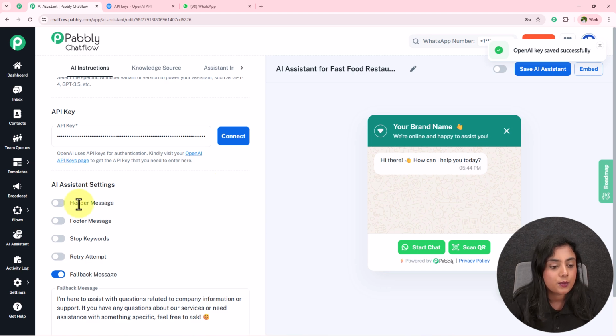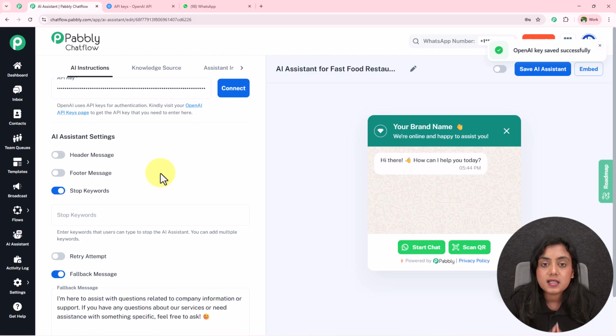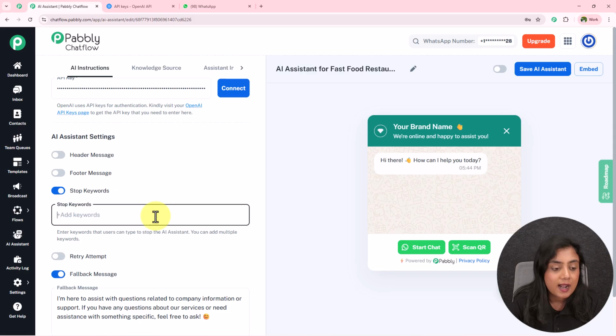Assistant settings, if you want header message, you can toggle this button on. Footer message, you can toggle this button on. Stop keywords, I'll toggle it over here. Now let's suppose the leads or the customer wants to stop this AI assistant from helping. So simply you can add those stop keywords right here, like stop, bye, simply add the word, press the enter key to save the keyword. You can add as many stop keywords as you require.